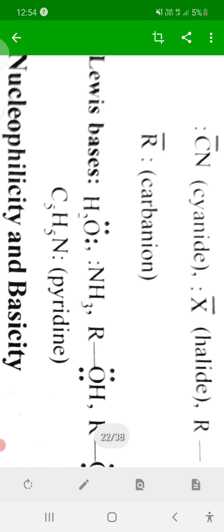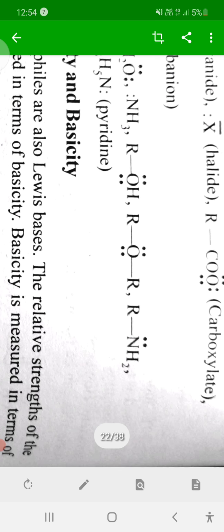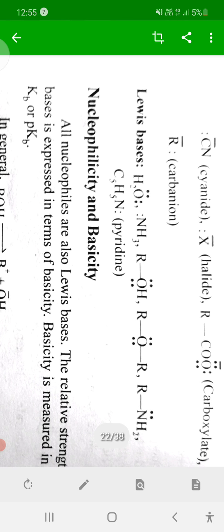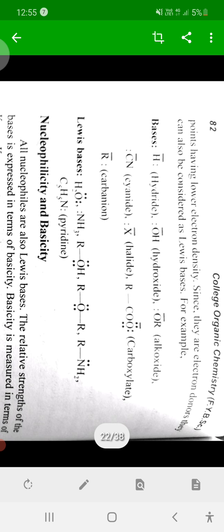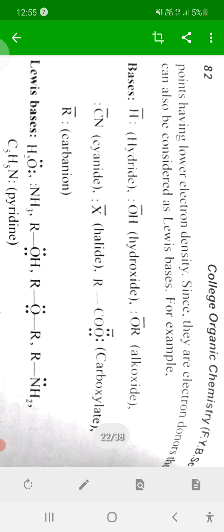Then electron rich molecules, which contain electron rich atoms, that is lone pairs of electrons, also act as nucleophiles, such as H2O, NH3, ROH, ethers, amines, and pyridine. All these are examples of nucleophilic reagents. Okay, thank you. Here we stop now.